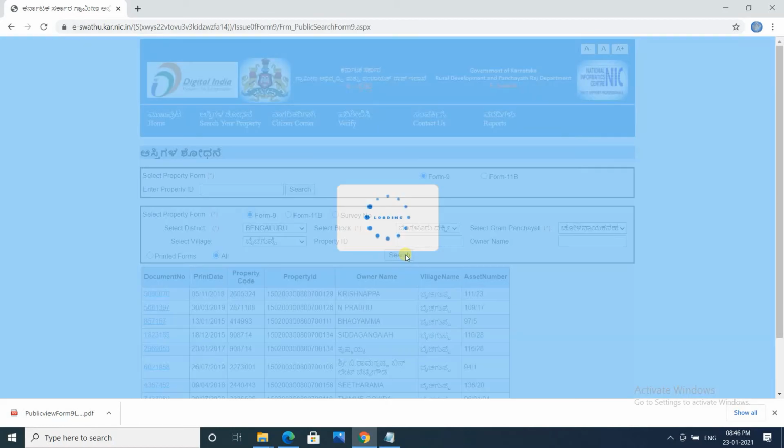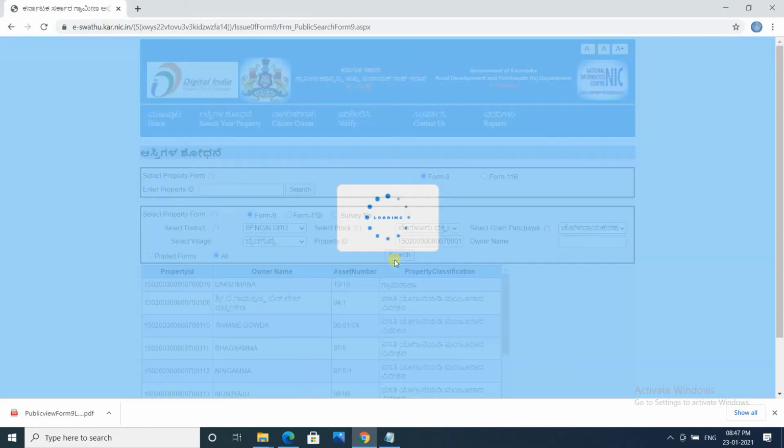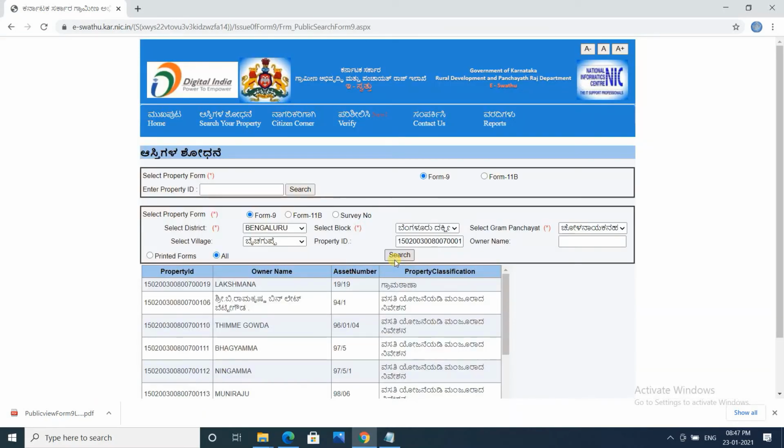For example, let me just search all and show you a particular property. If you see, all properties under this one are showing here. Now what I'm going to do is copy this property ID, put it here and search. Then it should only return that particular property, but it is showing all properties. Anyway, this is fine. I think the owner name is also needed, maybe I didn't copy it properly.